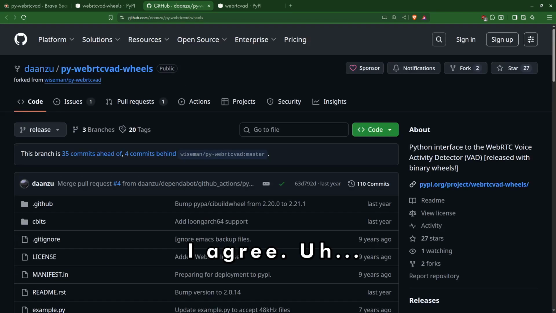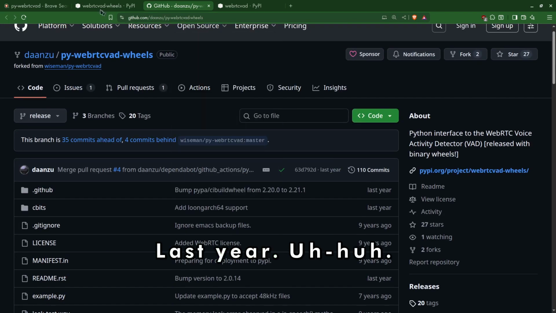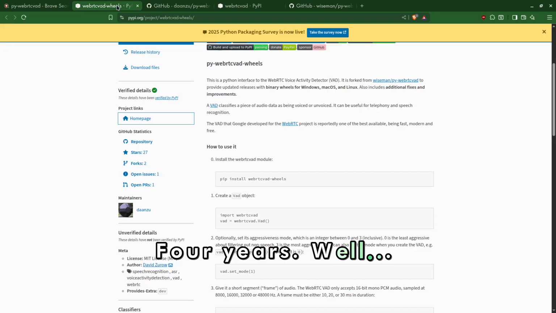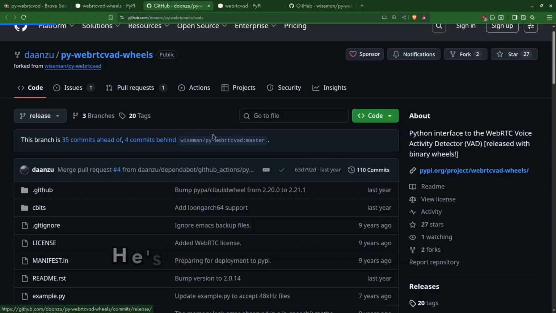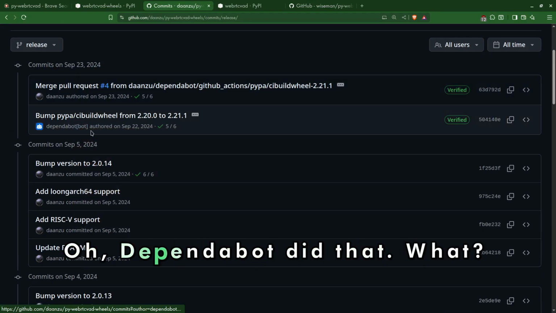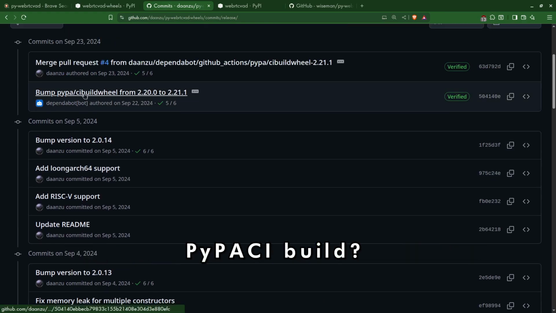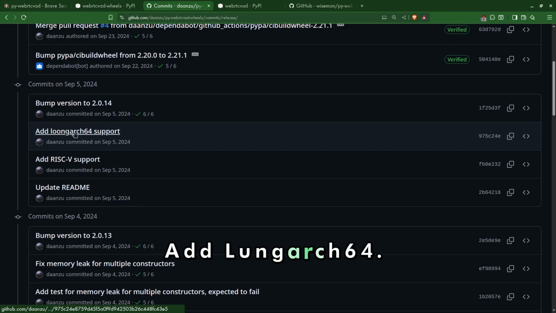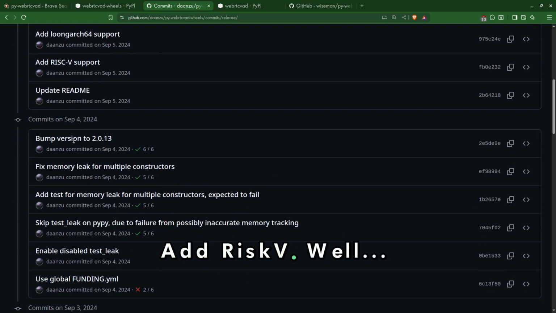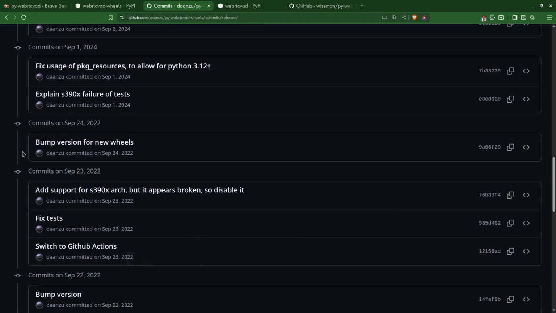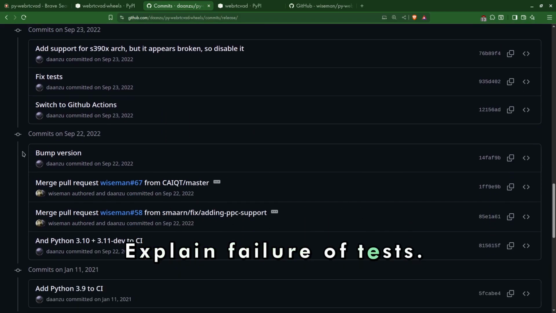Last year. Huh? Active development, huh? How old is this? 4 years. Well, okay, let's take a look. He's merging some pulls. He's bumping. What? Oh, Dependabot did that. What? PyPI CI build? I have no idea what that means. Add LoongArch64. Add RISC-V. Well... package resources. Explain failure of tests.